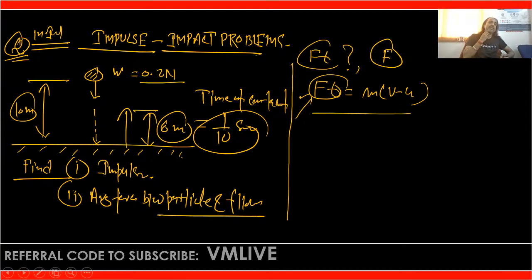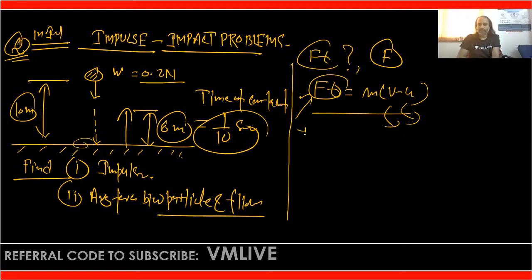Please be careful here. In the case of an impulse impact problem, don't understand u and v with the usual meaning, that u is the initial velocity and v is the final velocity. No, u is the velocity of the object just before the impact, and v is the velocity of the object just after the impact.